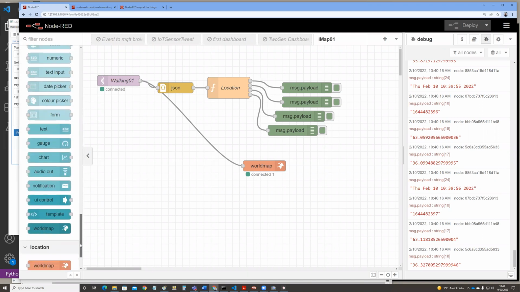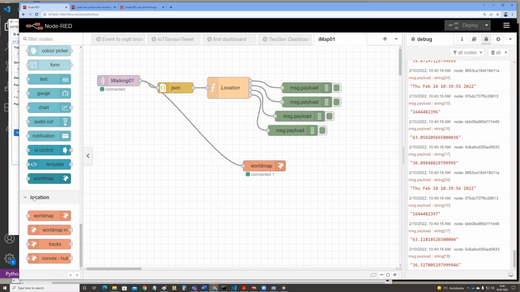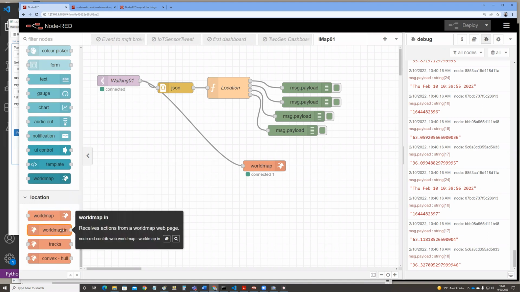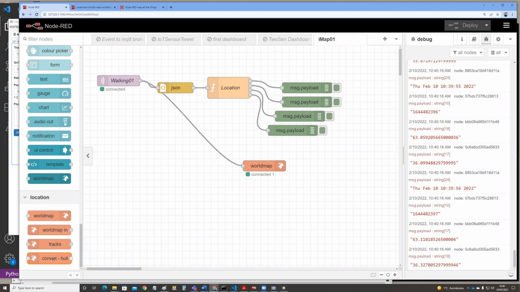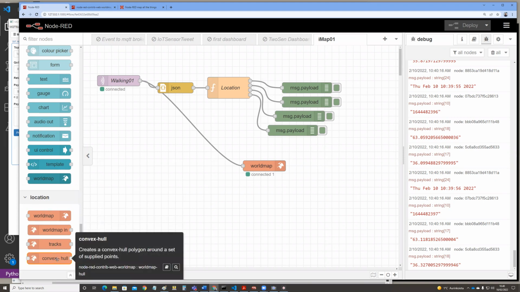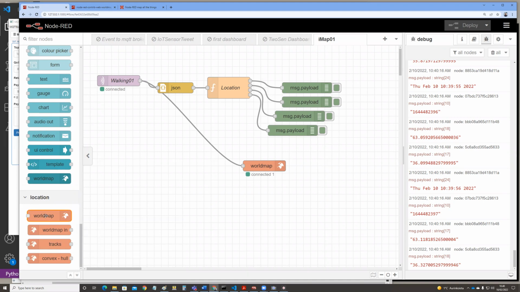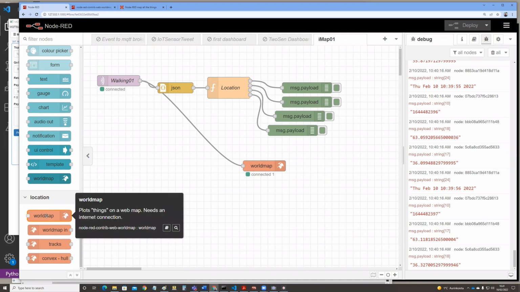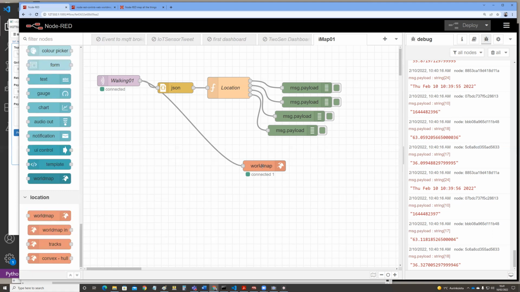Somewhere down here, you get the world map in tracks convex hull. Then let's have a quick look at the world map. You can drag and drop it into your flow and then open it.